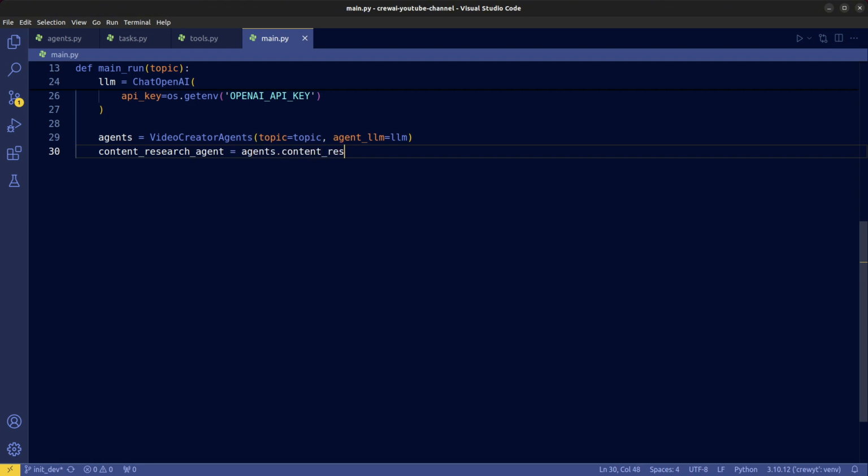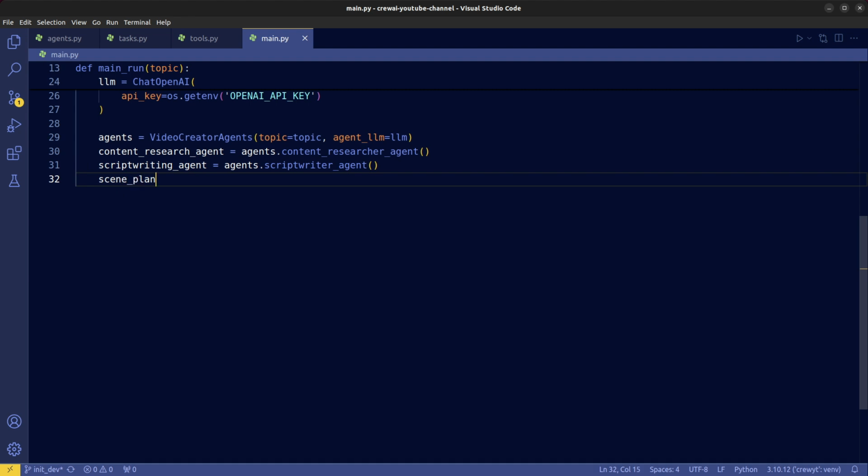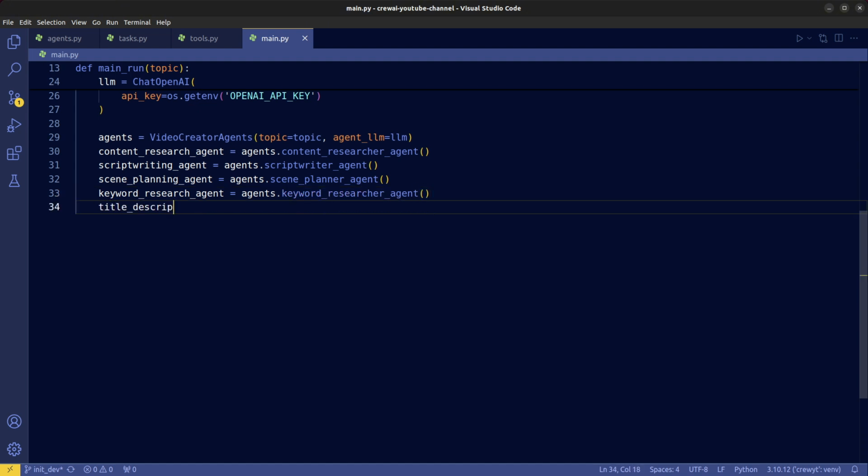Then call the individual agents: Content Researcher, Scriptwriter, Scene Planner, Keyword Researcher, and the title description writer.